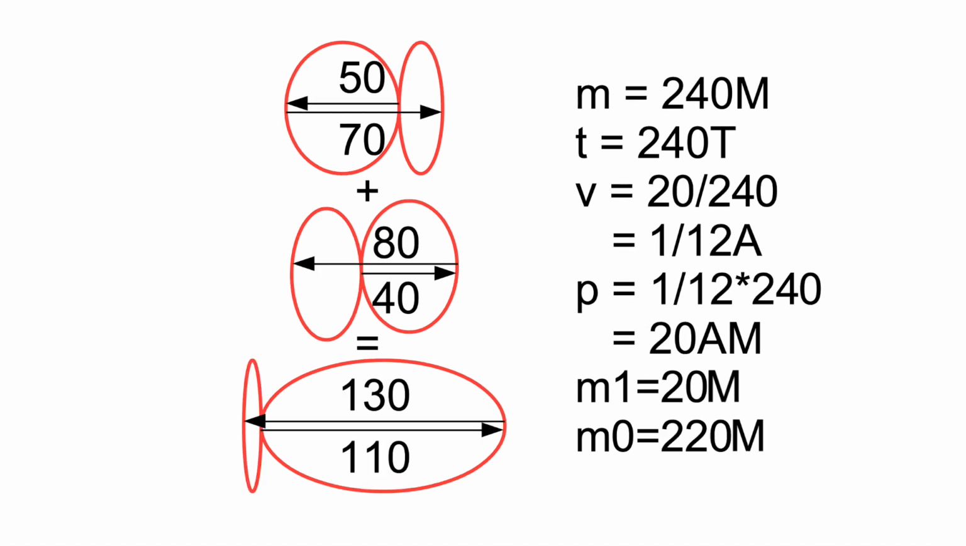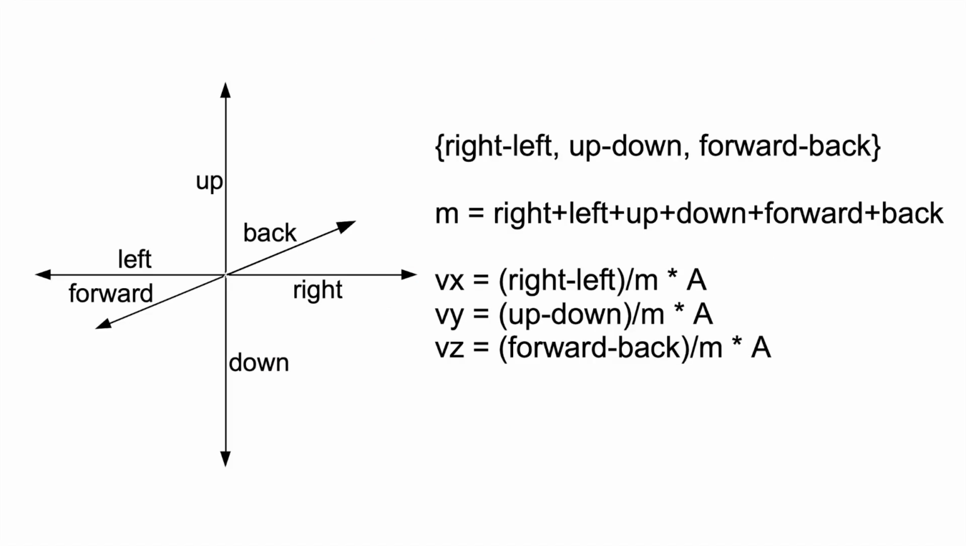If two particles move in opposite directions, the resulting particle will have movement mass that is equal to the difference of the particles' movement masses. All other mass is rest mass of the particle. In the general case, we have 6 types of mass in the particle: right, left, up, down, forward, back. To describe the particle's momentum, we need to build a 3-dimensional vector: right minus left, up minus down, forward minus back.